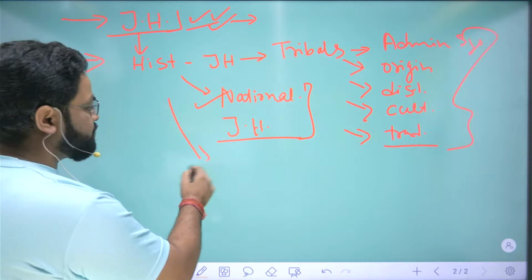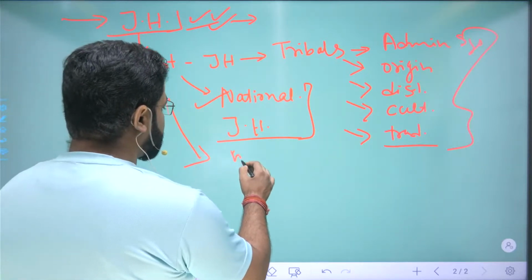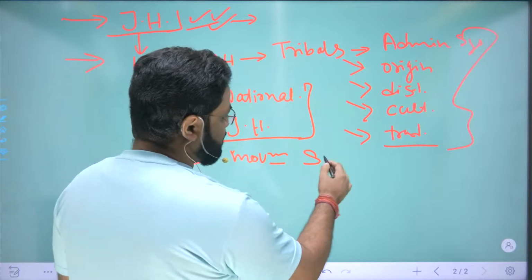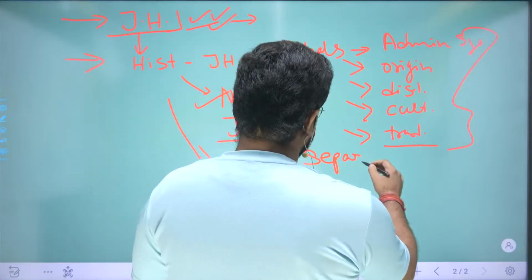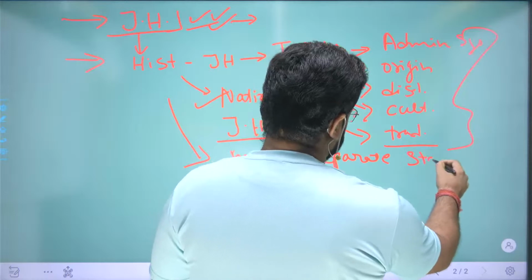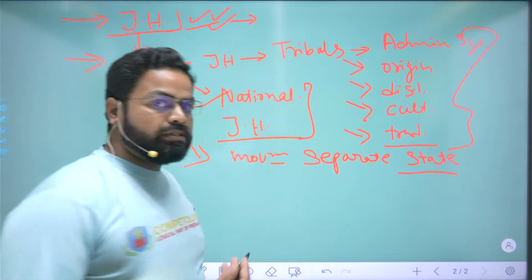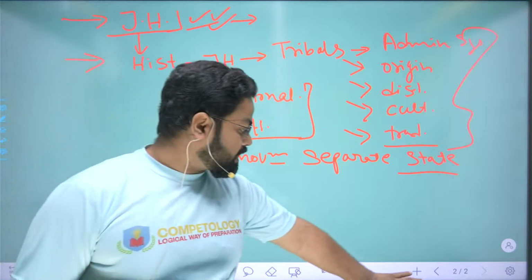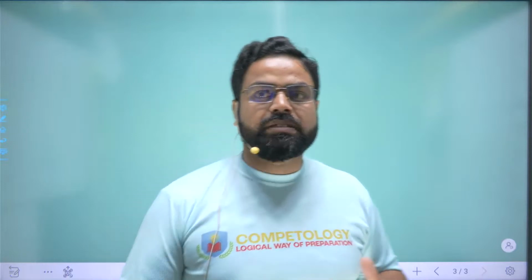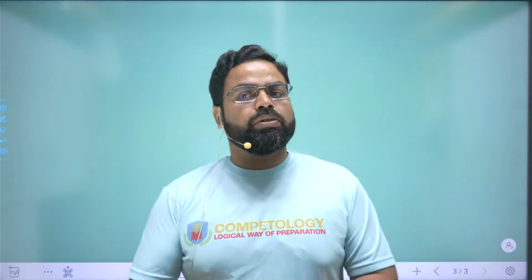And next will be what? Next will be the movement for a separate state of Jharkhand. How did Jharkhand come into existence? Jharkhand is not a new concept. As a regional concept, Jharkhand has existed since time immemorial. When we study the history of the tribals, we will come to know that Jharkhand has existed since the ancient period. The oldest and the most primitive tribe in Jharkhand is the Asura tribe.